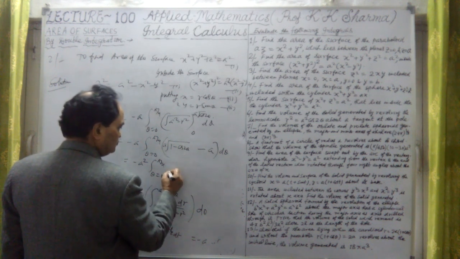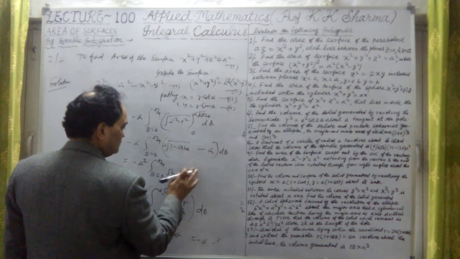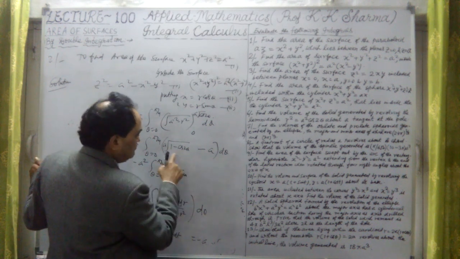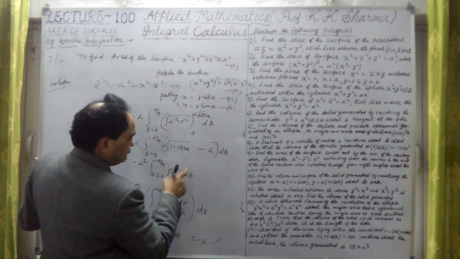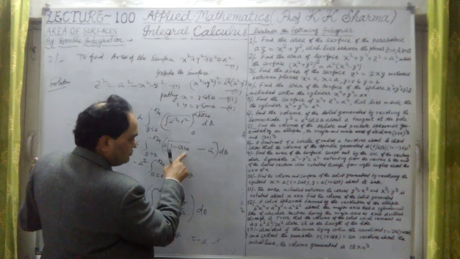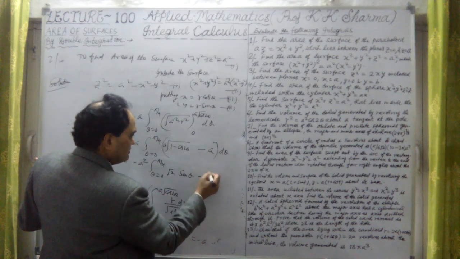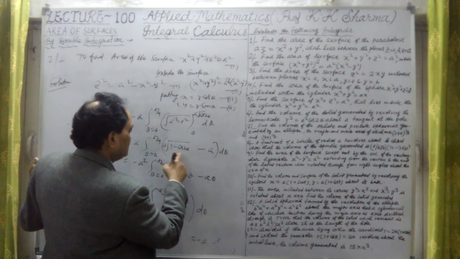1 minus cos 2 theta is 2 sin square theta. So under root 2, it is sin square, so it will be sin only. That means sin theta here. 1 minus cos 2 theta is 2 sin square theta, this is under root 2 sin theta only. Minus a into d theta.